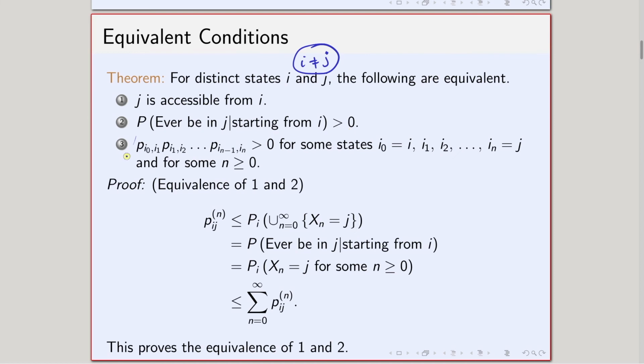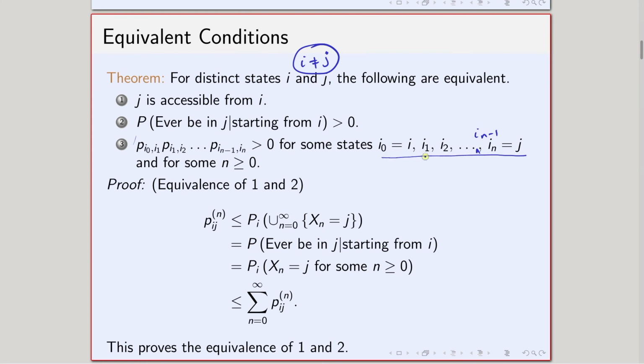And the third condition tells that there exist some states i_0, which has to be i, and i_n, which has to be j, and in between I have i_1, i_2 to i_{n-1}. In between, these n minus 1 states can be anything.